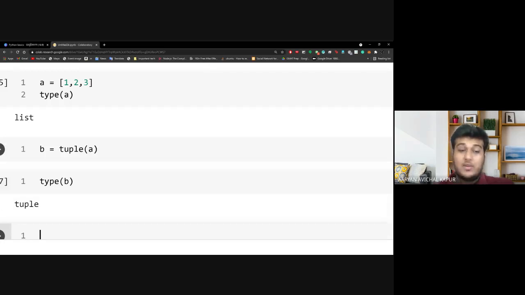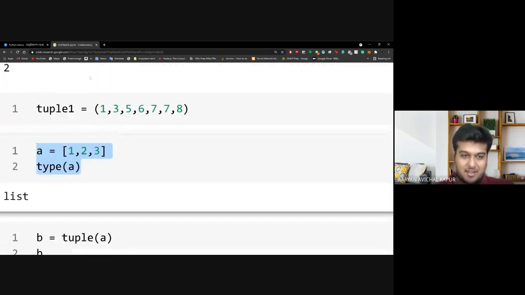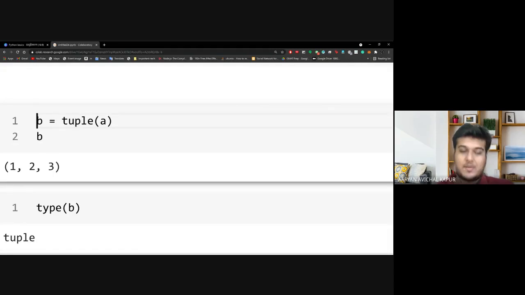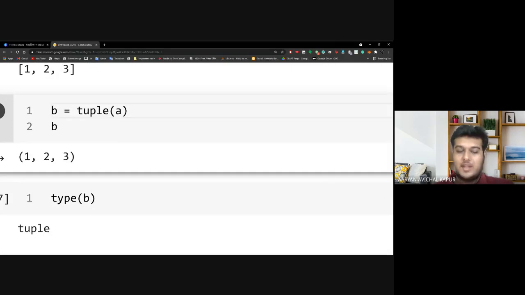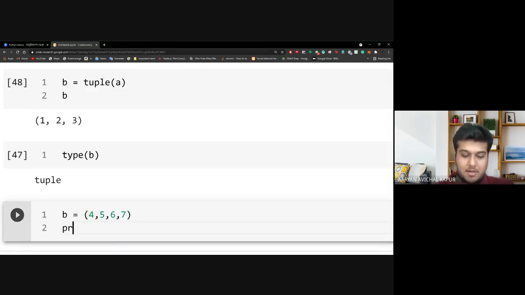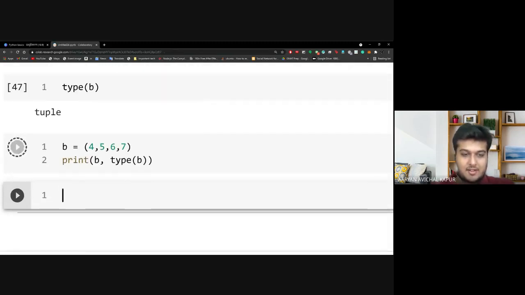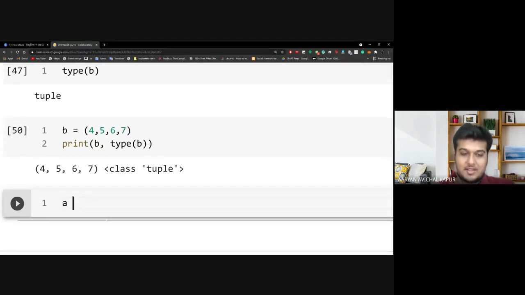When I print this, it will still give me the same value, but you can very clearly see that now it has round brackets, whereas here it had square brackets, right? So we converted from a list to a tuple. Now let us say that we had a tuple b, that is 4, 5, 6, 7. Let me print b comma type of b. Here I'll very clearly see that this is 4 5 6 7 and it is a tuple, right? Now if I want to convert it into a list, I simply do list of b, and I do the same thing here.